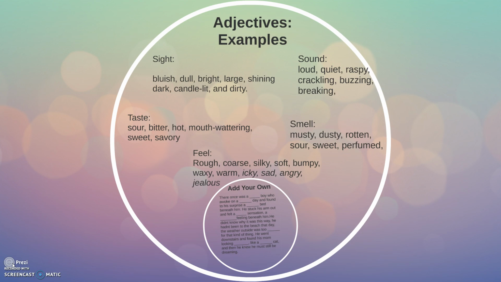All of these help make our writing come alive. Last but not least, we can discuss how something feels. So this can refer to how something feels to touch, or also how something emotionally feels to a person's insides. So that's rough or coarse, silky, soft, bumpy, waxy, warm. I think you get the idea.